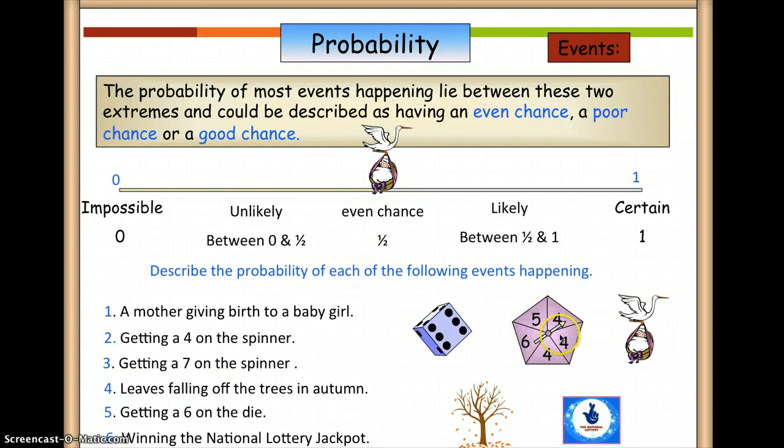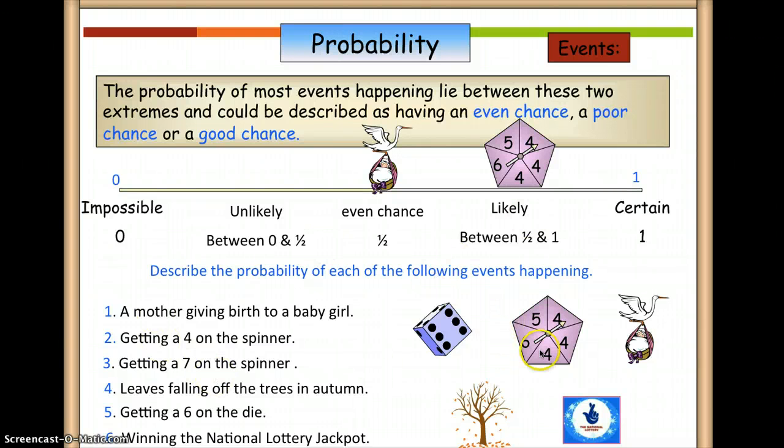How about getting a 4 in this spinner? Because in this spinner, you have 3 4s and 1 5 and 1 6. Is it impossible to get a 4? Is it unlikely to get a 4? Or do you have an even chance? Or is it likely or for certain you're going to get a 4? Okay, so in here, because you have three 4s, you can say in probability you have a 3 out of 5 chance of it happening. So it's likely to happen. There's a good chance of it happening.